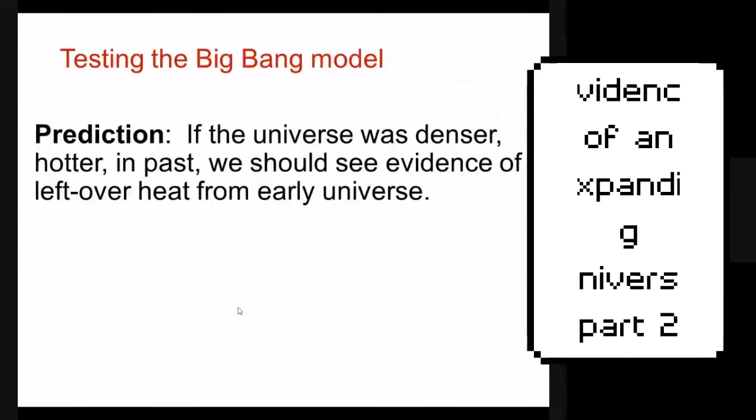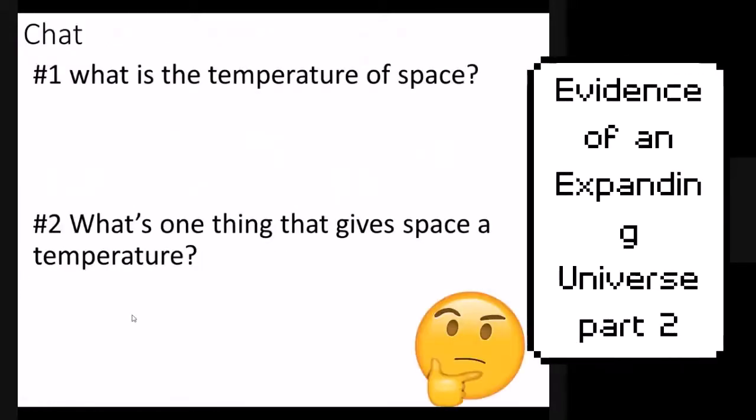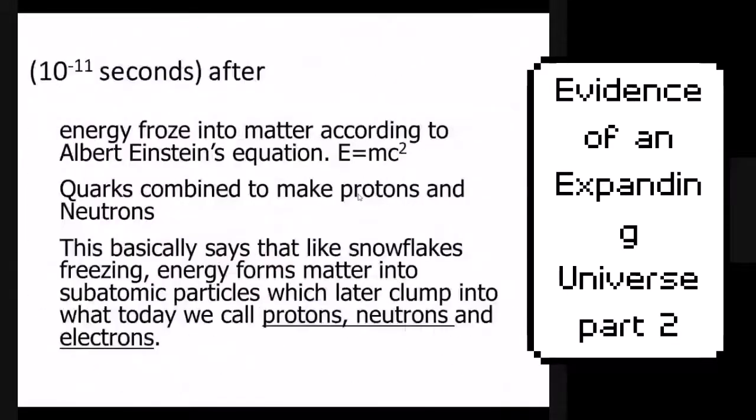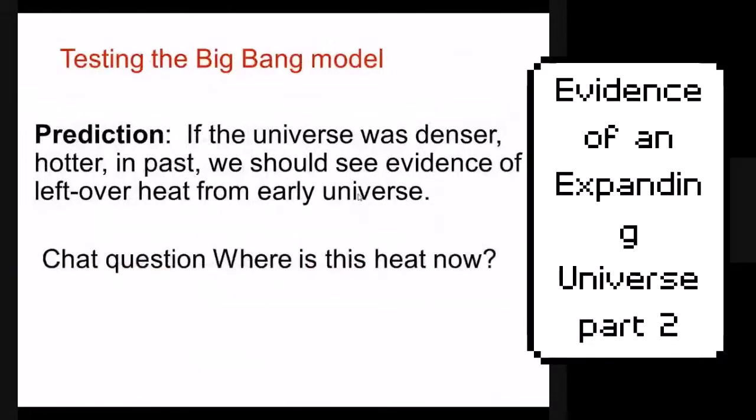Testing. If the universe was denser and hotter in the past, shouldn't we see some evidence? How do we know that it was hotter in the past? Other than looking at distant galaxies, what evidence do we have? So what do you think? What's one thing that gives temperature of space? Light, radiation. Yeah, that radiation is everywhere, and that radiation came from the leftover stuff from the Big Bang. Even the stars themselves come from energy from the Big Bang. So yes, where is that heat now?